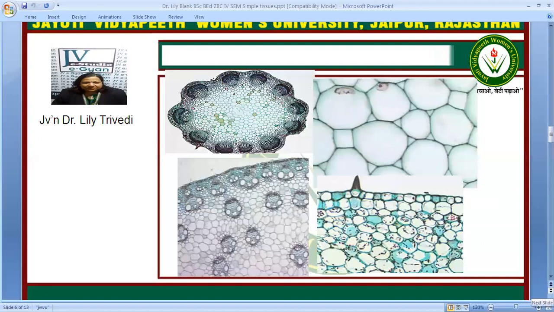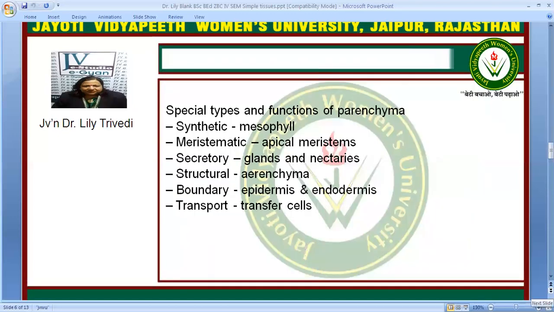Here you can see the diagram, the pictures of parenchyma cells which are having intercellular spaces. They are storage tissue and they are present in the cortex region in both monocots and dicots. We also have special types and functions of these parenchymatous tissue. Now they can be meristematic if they are present in the apical meristem. They can be secretory if they are present in the glands and nectaries.